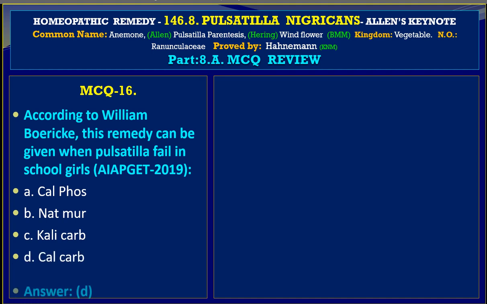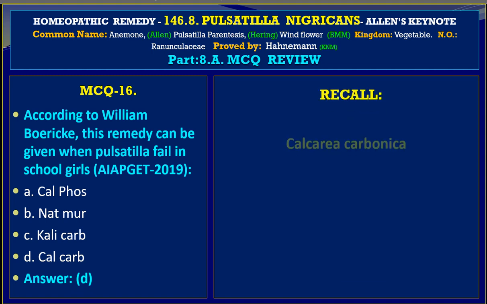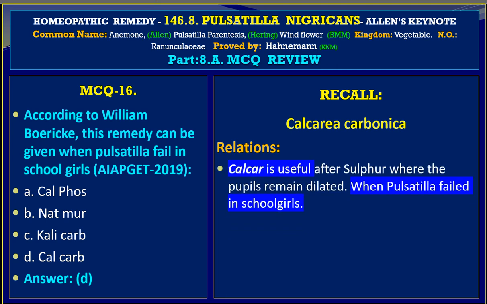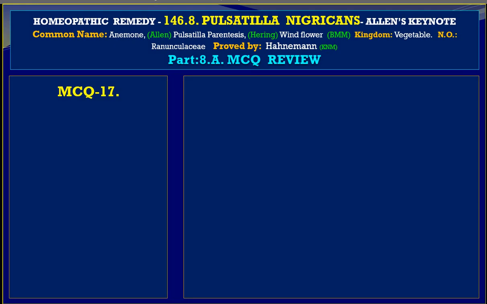And we have the answer D, Calcarea carb. Let us work out that Calcarea carbonica relationship, and please read: Calcarea is useful when Pulsatilla fails in schoolgirls. And this reference again comes from Boericke Materia Medica.